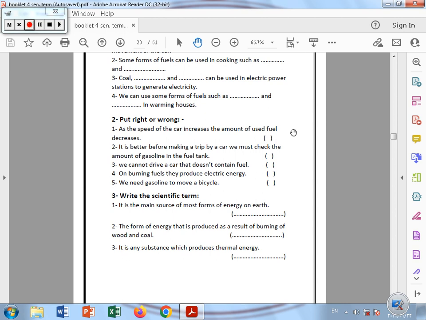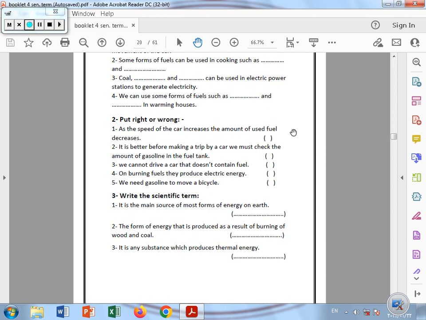Number 4, on burning fuels, they produce electric energy. That's wrong. Burning anything produces thermal energy. Number 5, we need gasoline to move a bicycle. No, that's wrong. We need gasoline to move a car or a bus, but to move a bicycle, we need our kinetic energy that comes from the food that contains chemical energy.